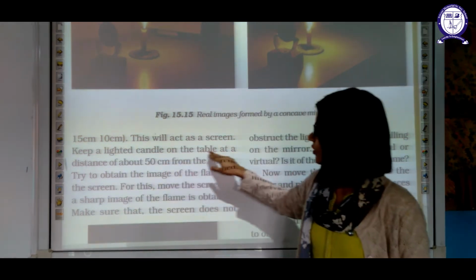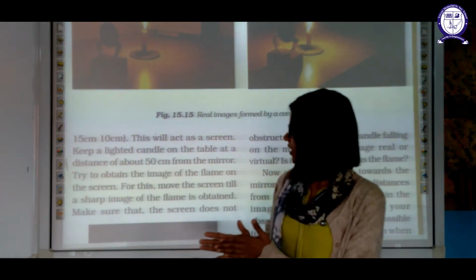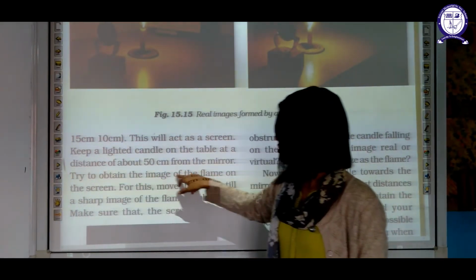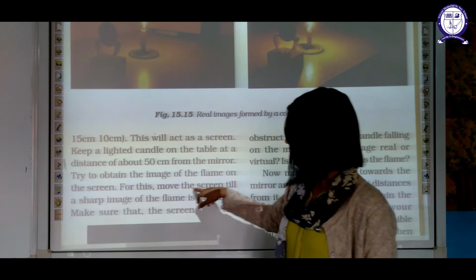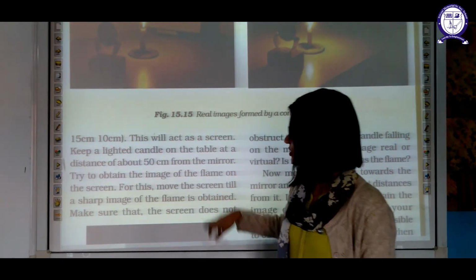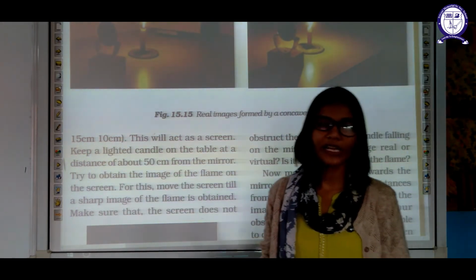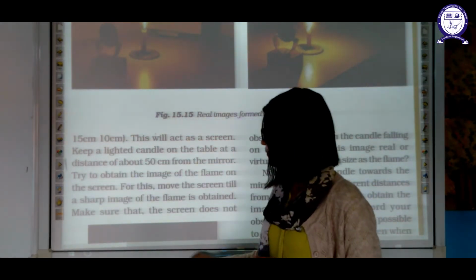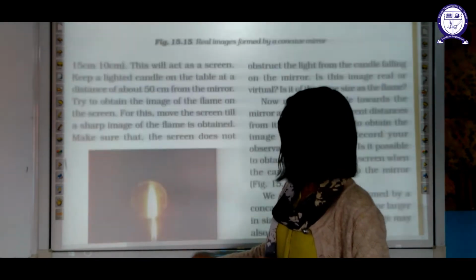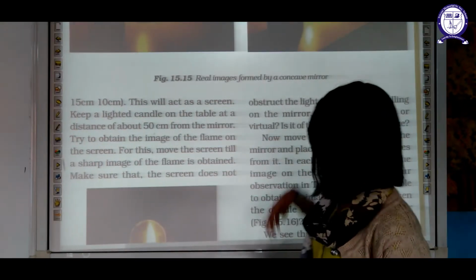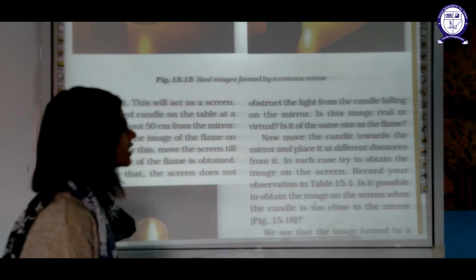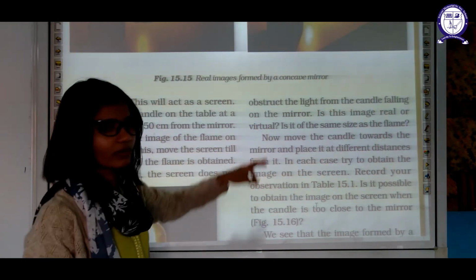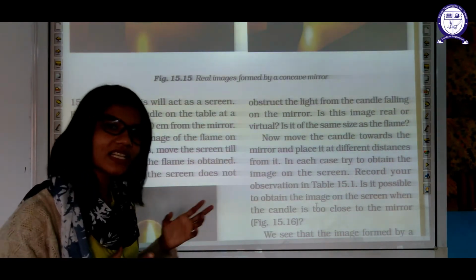Keep the lighted candle on the table at a distance of about 50 centimeters from the mirror. Try to obtain the image of the candle on the screen. For this, move the screen till the sharp image of the flame is obtained. You have to move the screen accordingly so that you will get the sharp image of this candle on that screen. Make sure the screen does not obstruct the light from the candle falling on the mirror. Is this image real or virtual? Because you are getting the image, it is a real image.